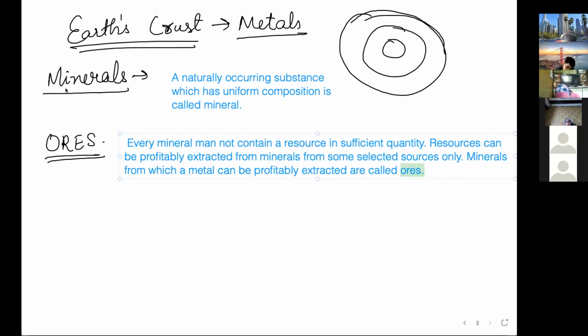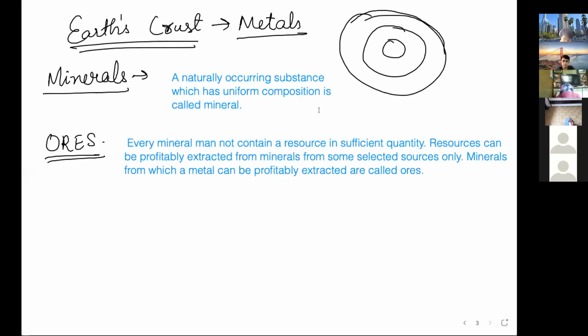Minerals are all naturally occurring substances present in Earth's crust which have uniform composition, but from all minerals, metals cannot be extracted profitably. Only those minerals from which a metal is extracted profitably are called ores. Understood the difference between mineral and ore? Yes, ma'am.